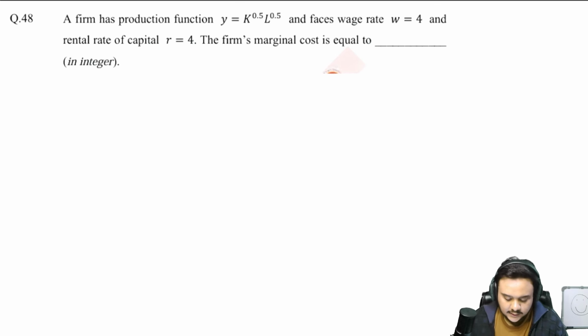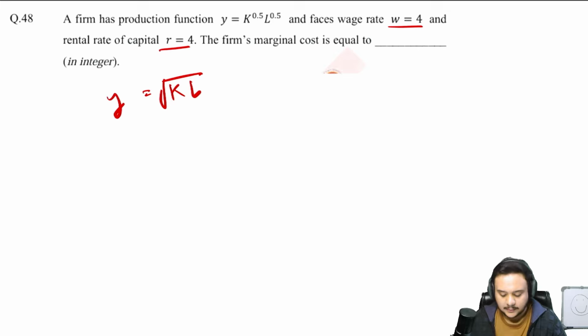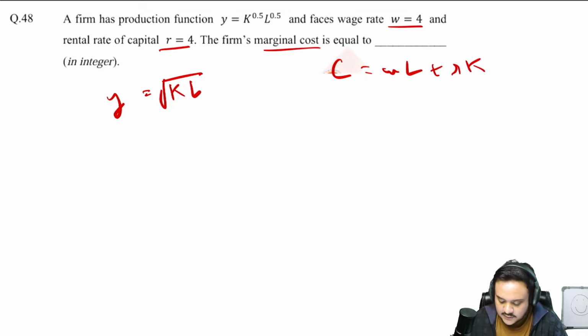So read the 48th question. Again a super easy question. y is just under root KL. You are given with the wage rate and the rental rate of capital. So all you need to find is marginal cost. So cost you know is WL plus RK. We will just differentiate that with respect to y to find MC.